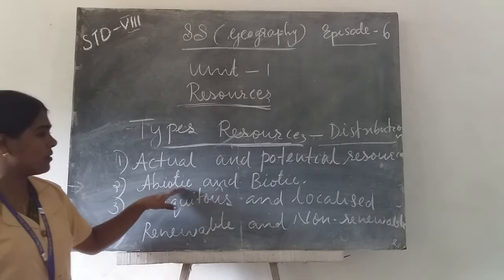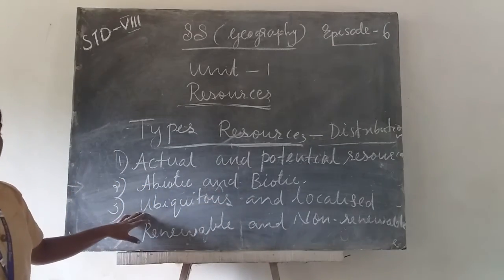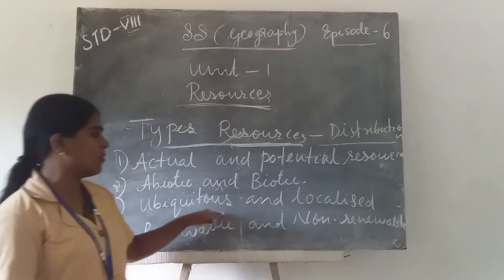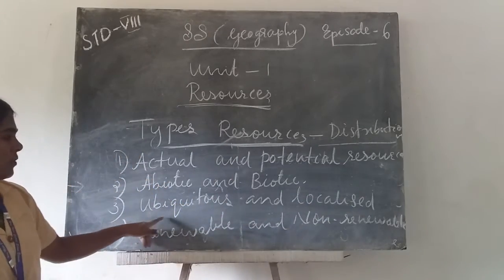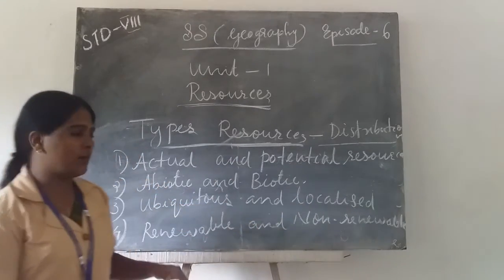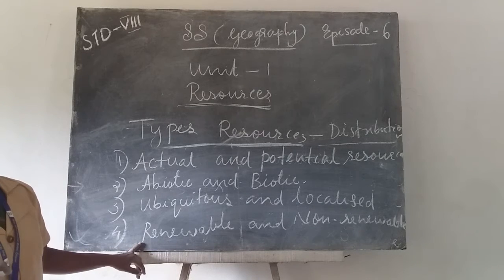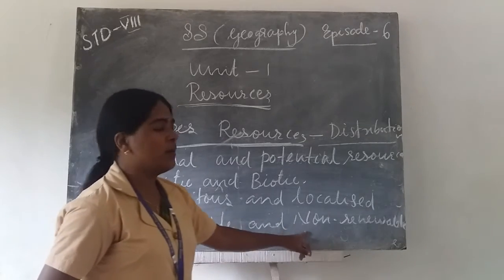On the basis of distribution, resources are classified as ubiquitous and localized. Then, on the basis of accessibility, resources can be classified as renewable and non-renewable.